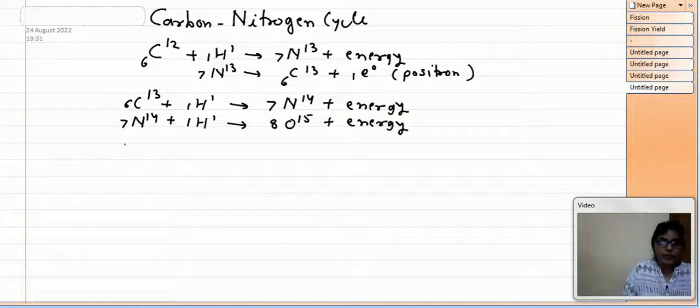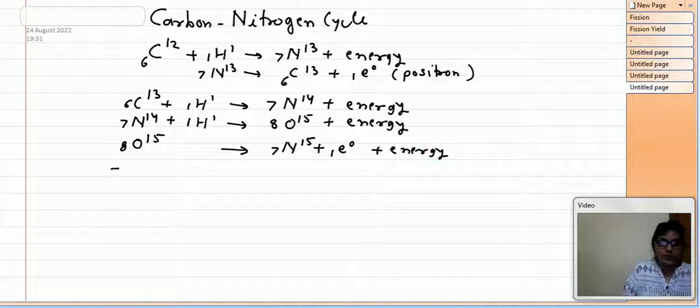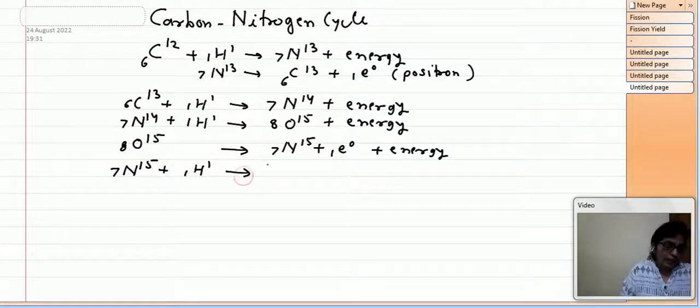Again 8O15 will change into 7N15 plus one positron, plus some energy. Then this 7N15 will again absorb one hydrogen, and it will change into 6C12 plus 2He4.